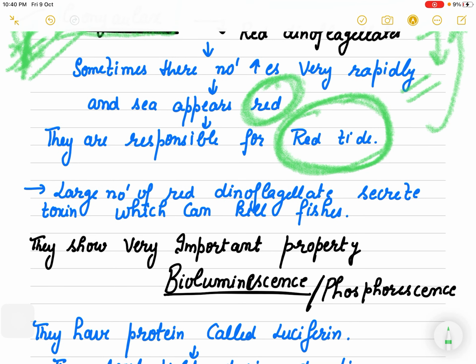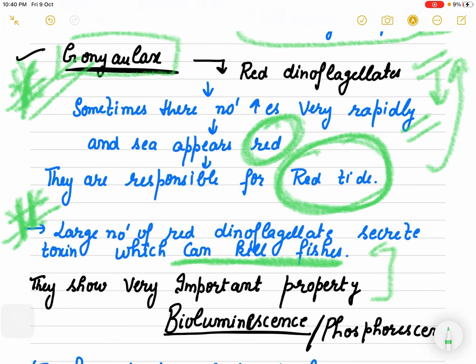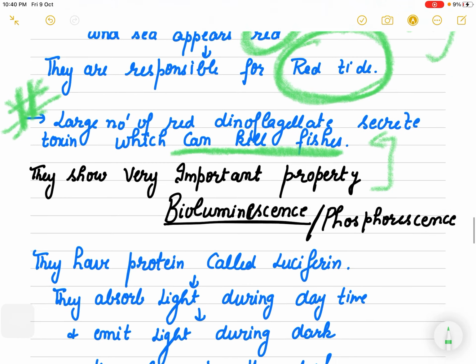One of the features is their red tide. Another MCQ for you: if a large number of red dinoflagellates are present in the sea, they secrete toxin which can kill many aquatic animals, including the fishes. That is a very important point to note down.